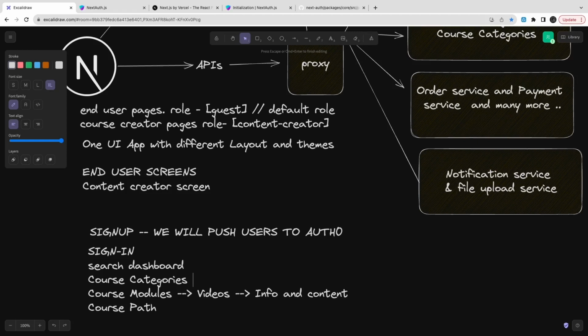So let's see all these things in the next video. What we are going to do is play with auth0, the third-party authentication provider, and we will create an application there which